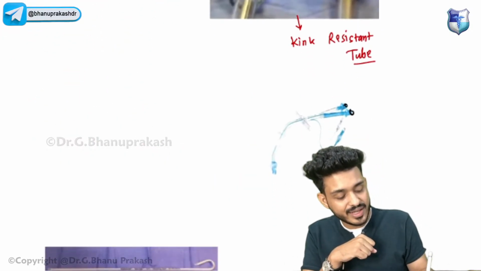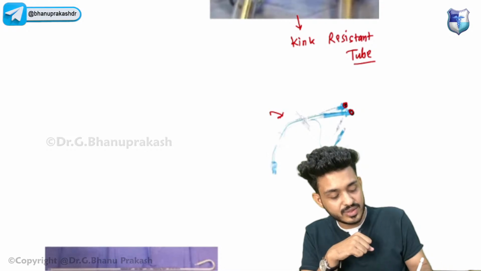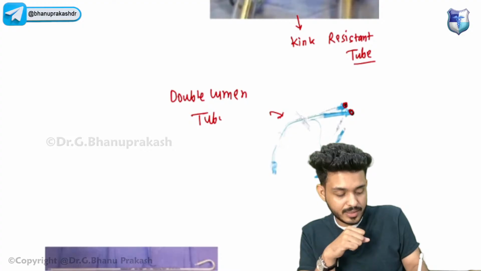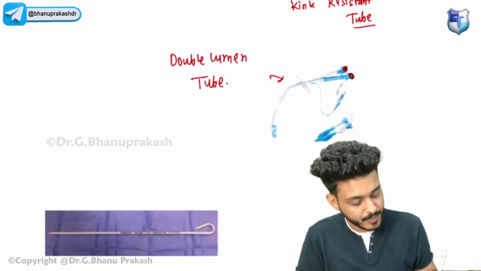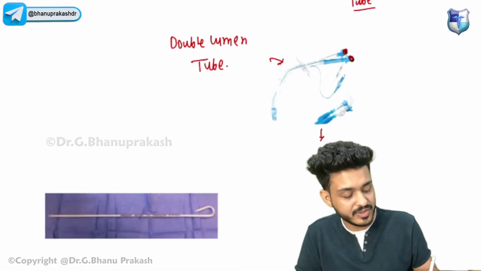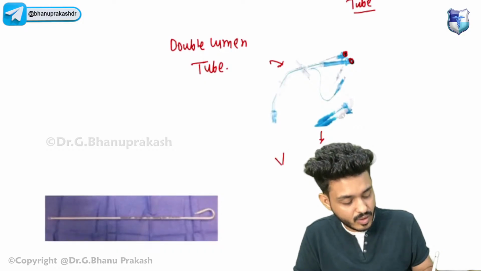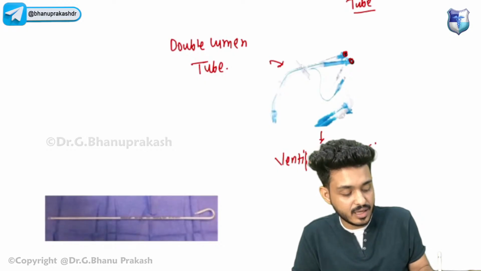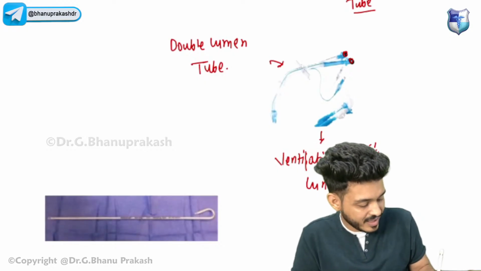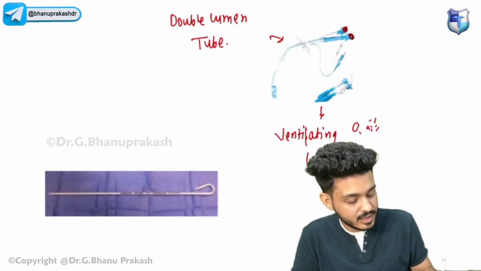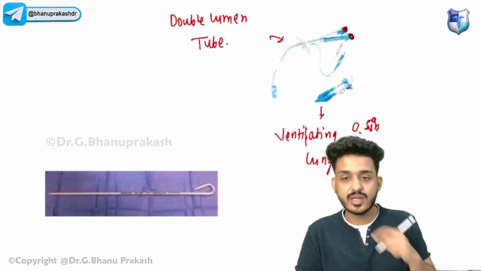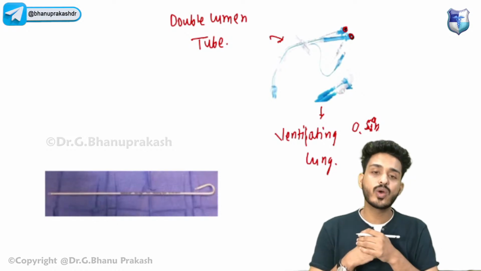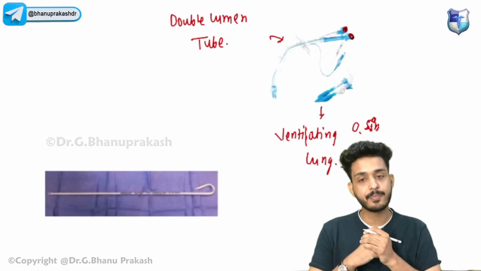This one we have already discussed. This is your double lumen tube, you can appreciate two lumens here. Where do you use this particular type of tube? We use these tubes for ventilating a single lung. If I want to ventilate a single lung and perform surgery on the other lung, I can use this type of tube known as a double lumen tube.